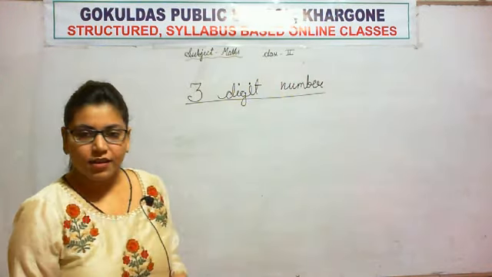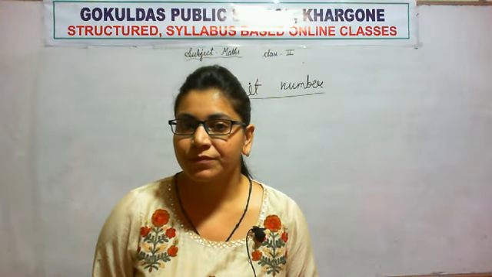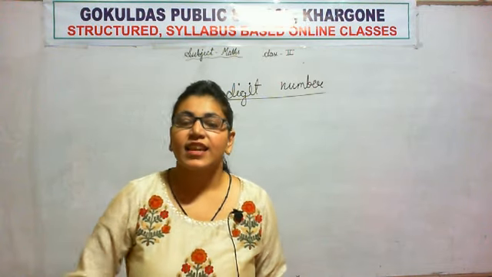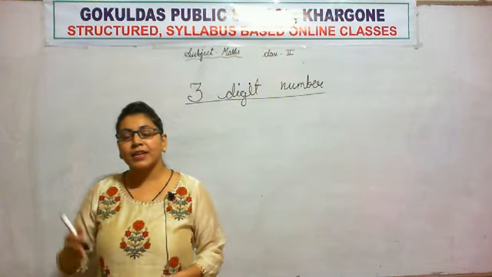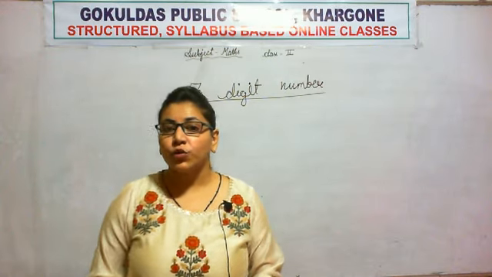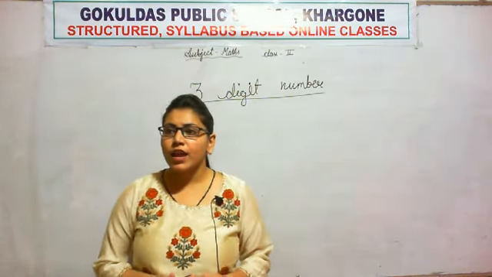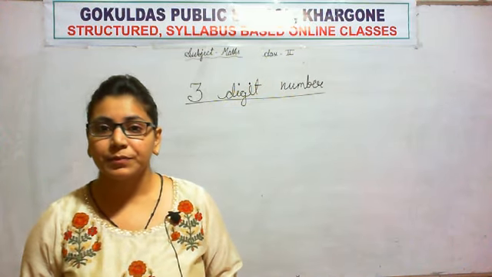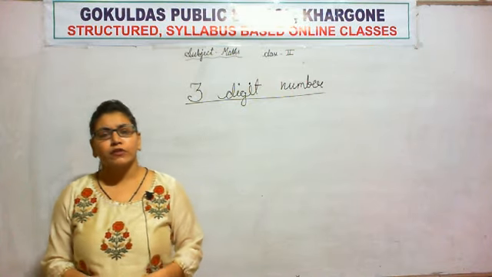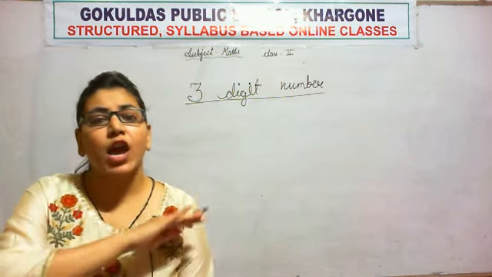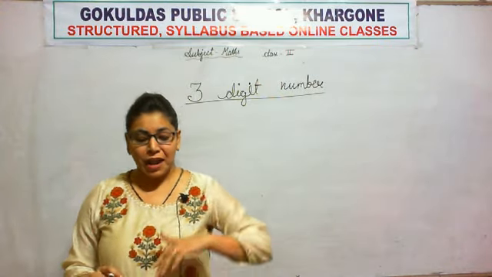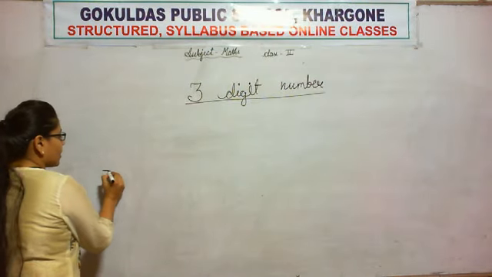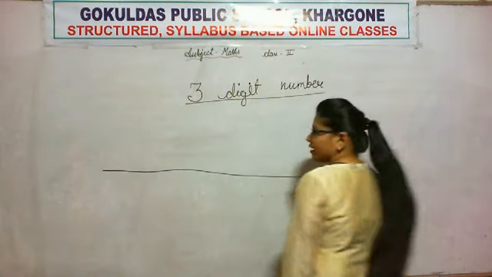Okay. Where do you live? You live in Khargon. Me, you, your best friends, Aarti ma'am, Kritika ma'am, Geete ma'am, all of us. We live in Khargon. Likewise, where do numbers live? Have you ever thought about it? As all of us live in Khargon, likewise, numbers live on a number line.